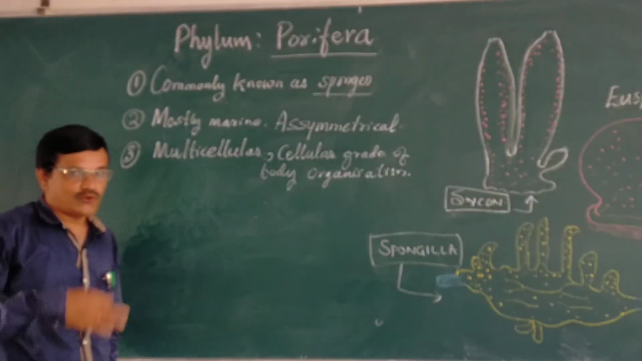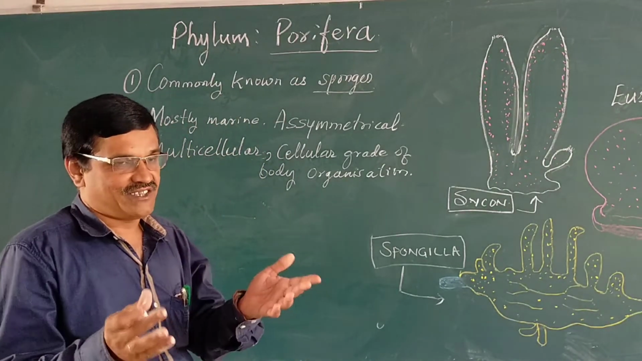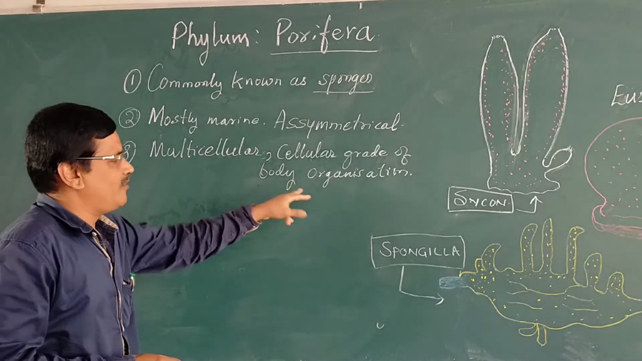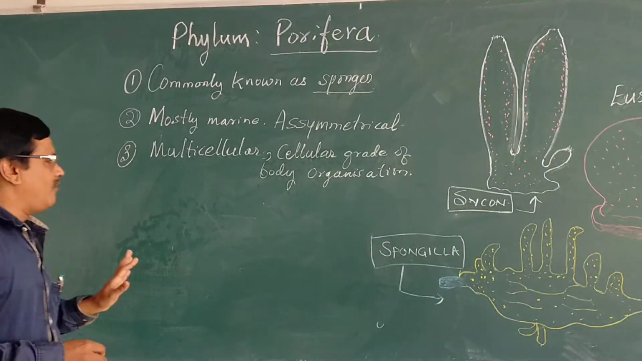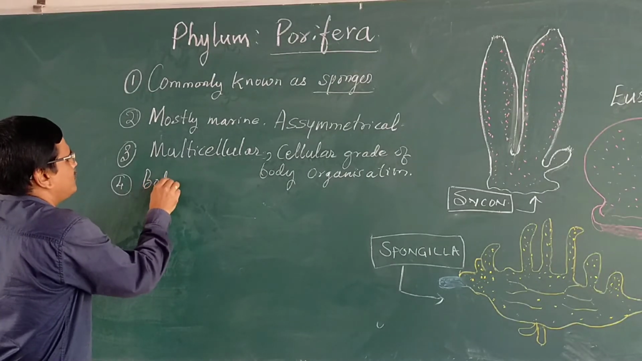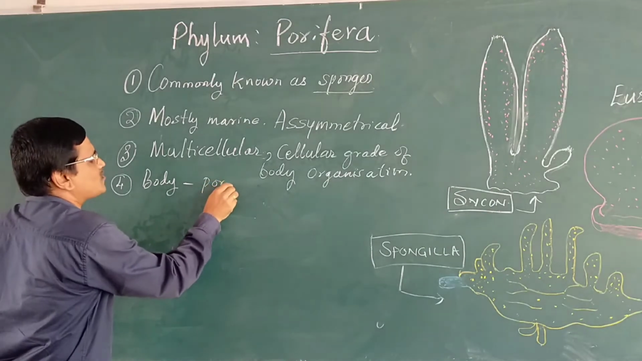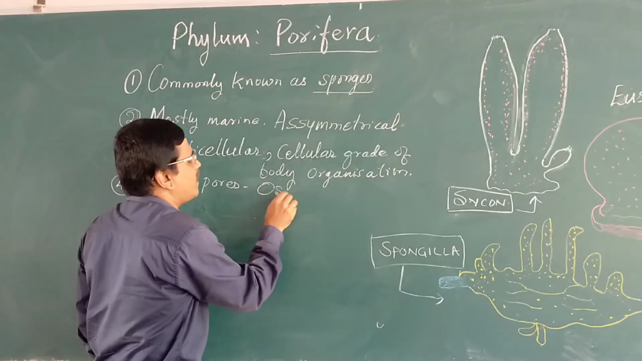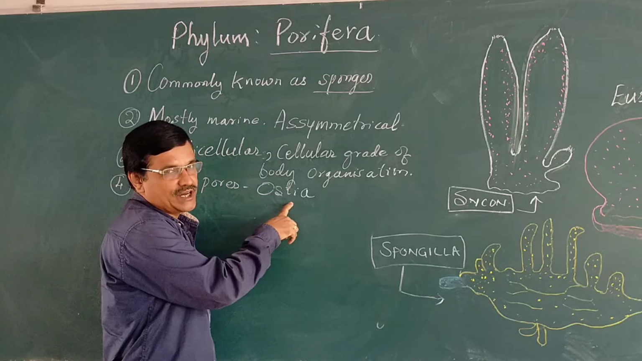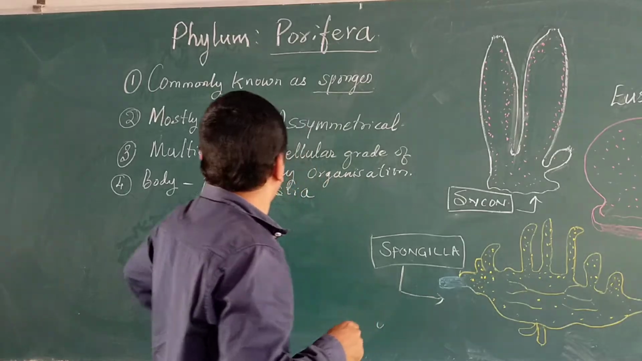In their body, there are no tissues or organs. Its body is aggregates of cells. It is made up of aggregation of cells. Hence, its body organization is cellular grade of organization. Next, body wall is perforated by numerous minute pores known as ostia. Singular is ostium, plural is ostia. Ostia means pores present on the body wall of sponge.